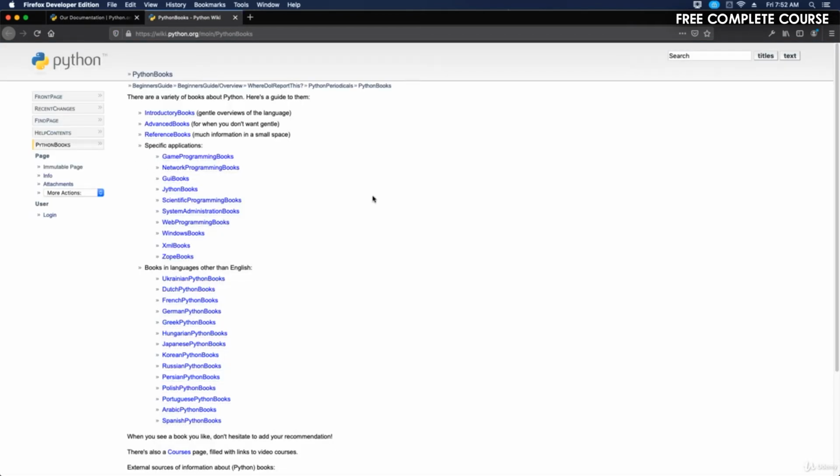With this, there are a variety of books about Python. Here's a guide to them. You have introductory books, advanced books, reference books, and then specific applications: game programming books, network programming books, guide books, Python books, scientific programming books, system administration books, web programming books, Windows books, XML books, ZOP books, and then books in languages other than English.